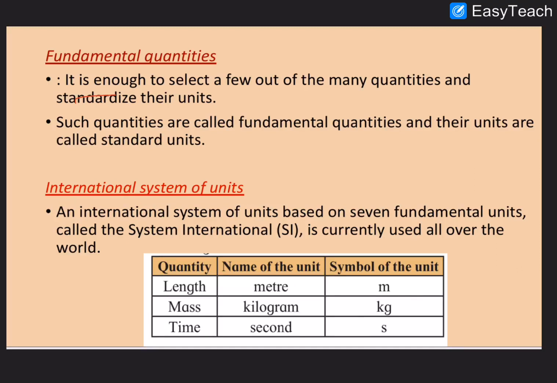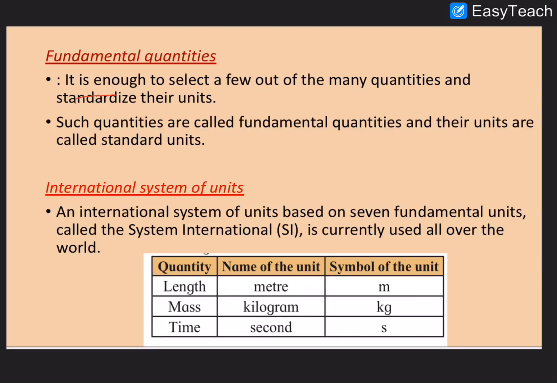Next is the International System of Units. To measure the things around the world, an international system of units was formed. It is based on 7 fundamental units. We have seen what fundamental quantities are. So there are 7 fundamental quantities in the system international, or SI unit. It is currently used all over the world, and it has 7 fundamental units, and 3 of them are given in this table.